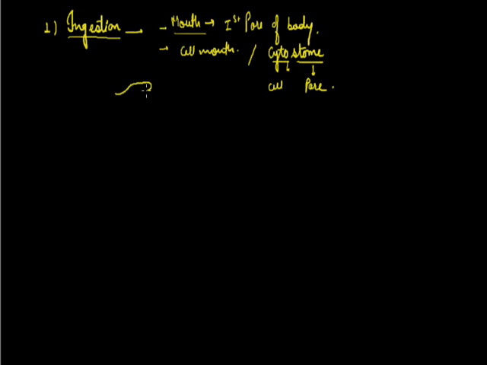Like in the amoeba, when the food particle comes nearer to the amoeba, it will form finger-like projections called pseudopodia. Suppose this one is a food particle which is going to be ingested by the amoeba. Then these finger-like projections, these are pseudopodia, and the pore developed by the pseudopodia is called cytostoma or cell mouth.